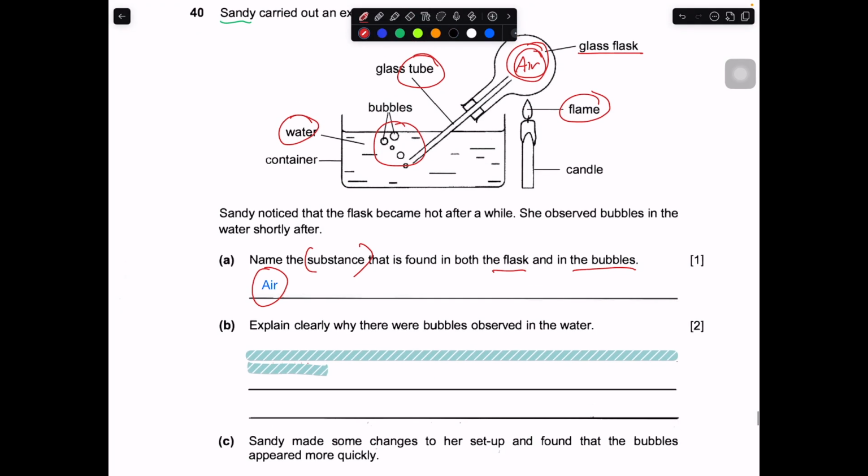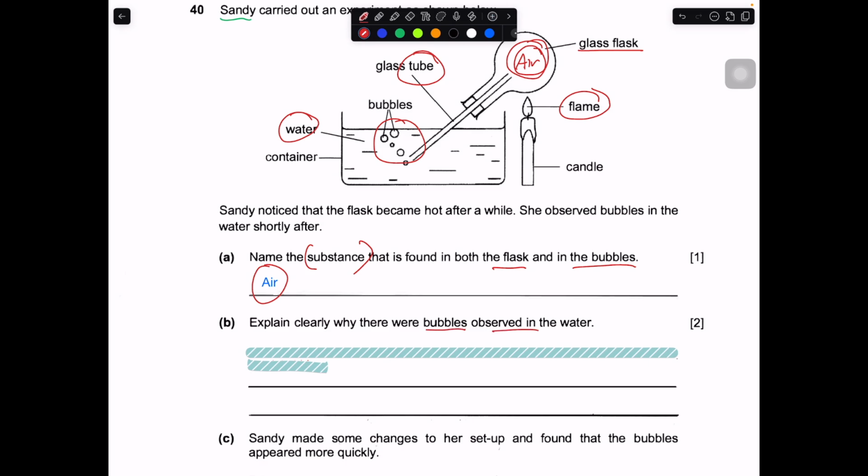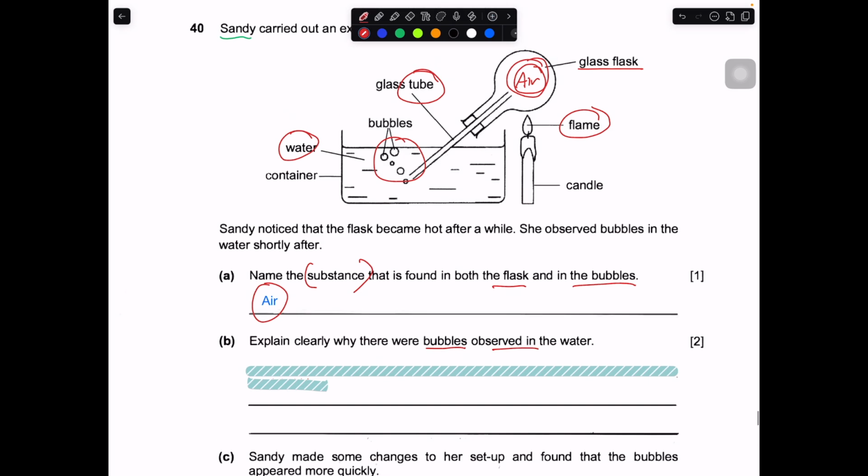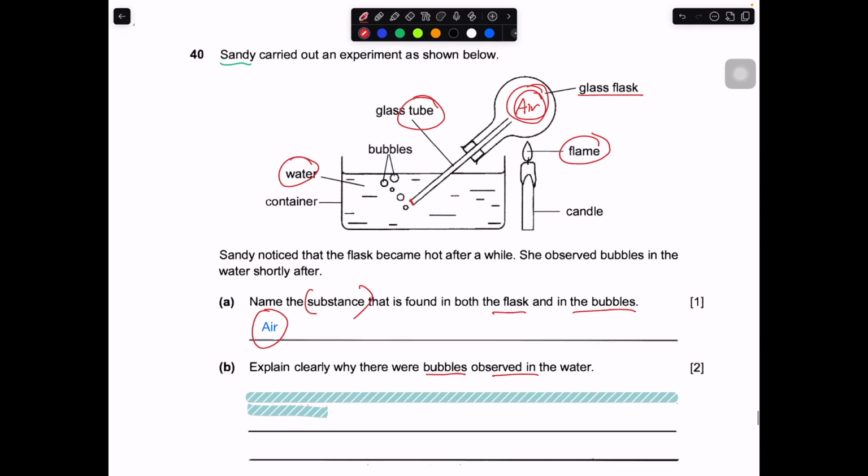Okay, explain clearly why the bubbles were observed. So initially when she put the glass flask into the container of water, I believe there are no bubbles. Only after she put the heat source, then the bubbles started to appear. And these bubbles, you know that they are made out of air, right? So in this case, what happened? The air actually increased in volume. What causes it to increase in volume? The volume in this case is greater than what the glass flask can contain. That's why it escaped out of the glass tube as air bubbles into the surrounding.